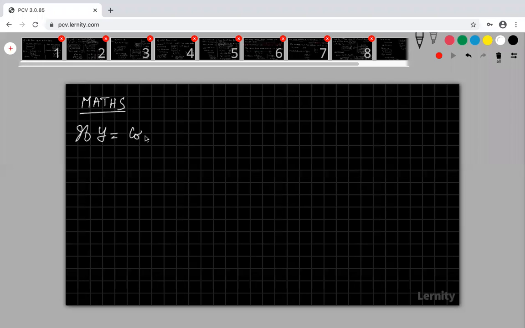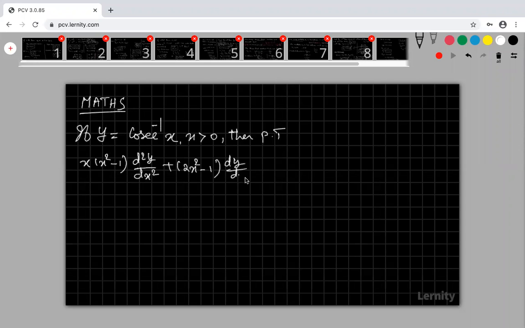If y is equal to cosecant inverse of x, with x greater than 1, then prove that x into x square minus 1 d square y by dx square plus 2x square minus 1 into dy by dx equal to 0. Are you okay? You want this question only?